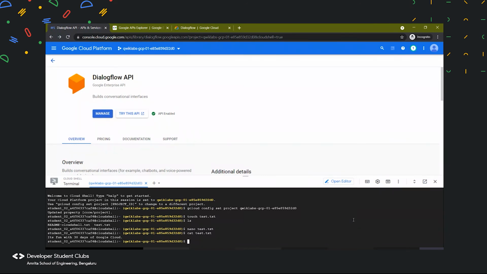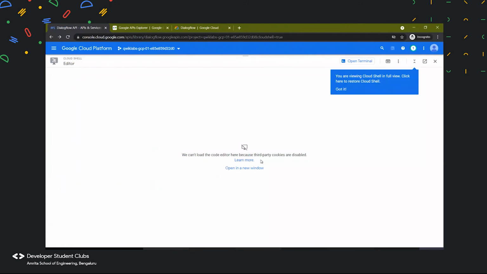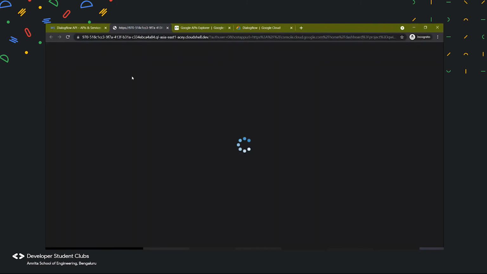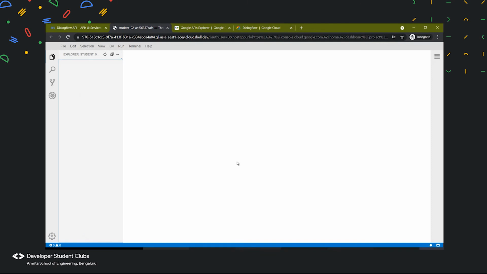To get that similar feature in Google Cloud, we just have to click on Open Editor, which will open a new tab. We have to enable third-party cookies, or else it will have to open in a new tab. And then we have a similar VS Code-like feature over here.